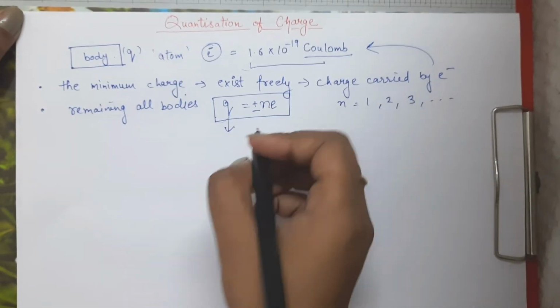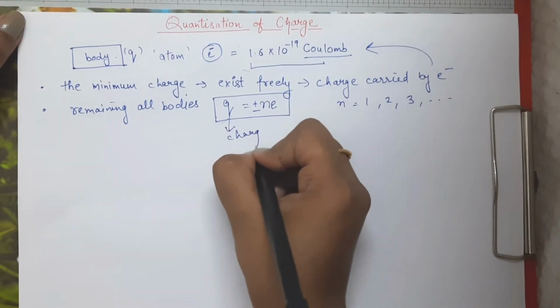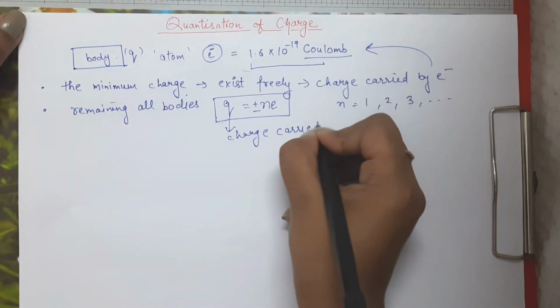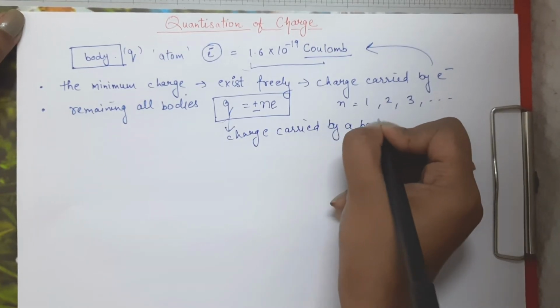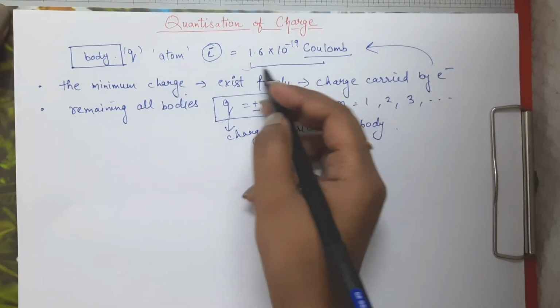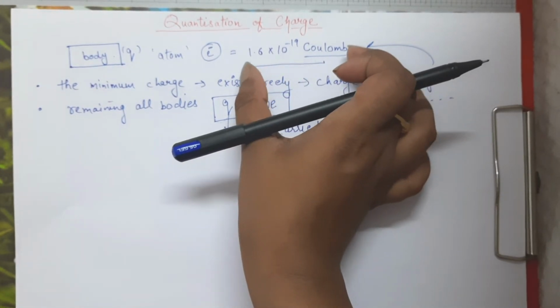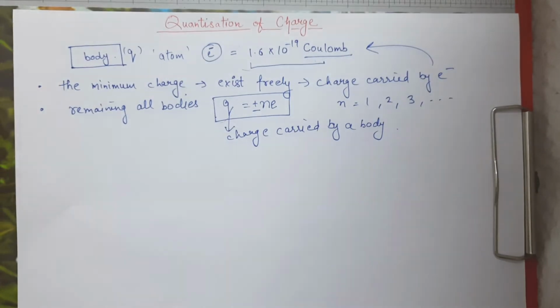Q can be the charge carried by any of the bodies. So q will be the charge carried by a body, n will be any integer and e will be this value, right? The charge carried by an electron. This is the minimum charge value which can exist freely. So basically this is a property of charge, that it is not continuous. The value of charge carried by any of the bodies is not continuous. It exists as discrete quanta, okay. So it exists as discrete quanta.